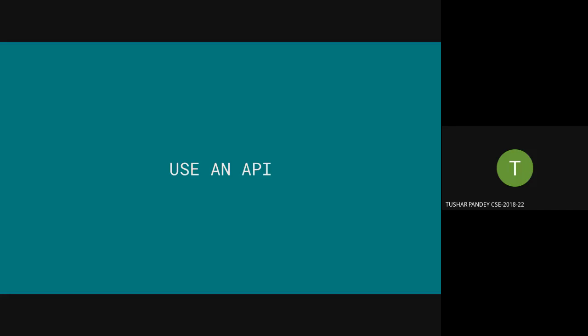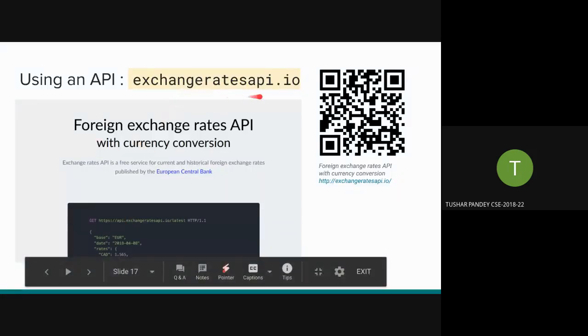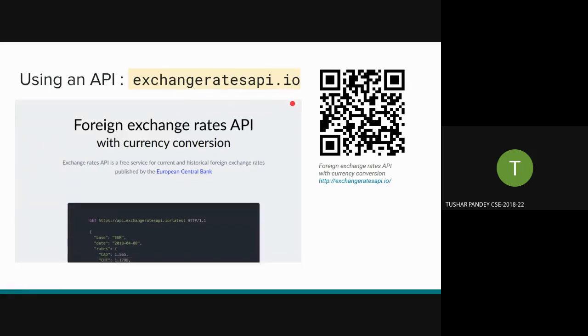So the name of the site is exchange-rate-api.io. The link is in the comments box if you want to open it, or the QR code is here, you can scan it. And what it does is it's basically an API for foreign exchange values. It's synced with the European Central Bank, so the base will be euros, and it will return the relative exchange rates of all the currencies.